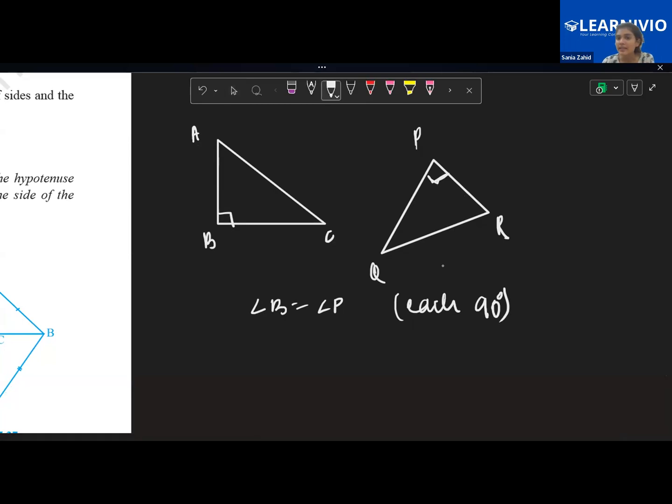Here, where is the right angle in ABC? Angle B is the right angle. So which is the side that is opposite, not adjacent? Adjacent means it has the same vertex of that point. Which is the side opposite to angle B? AC is opposite. So AC is the hypotenuse. And in this one, this is the right angle, so QR is the hypotenuse.